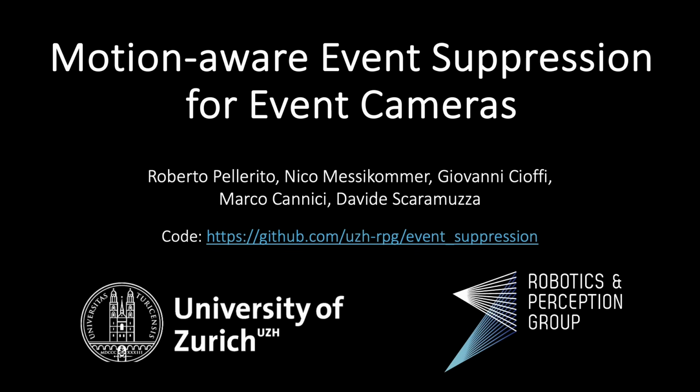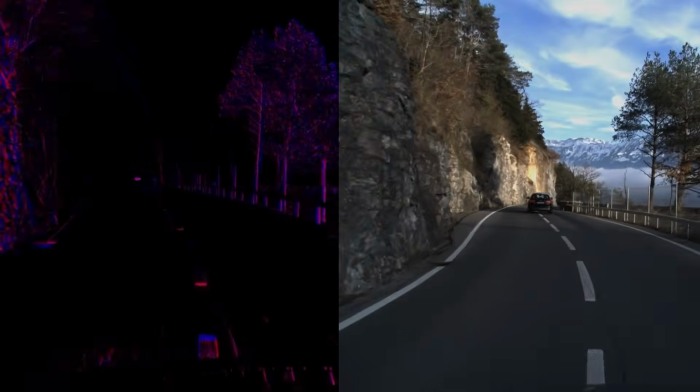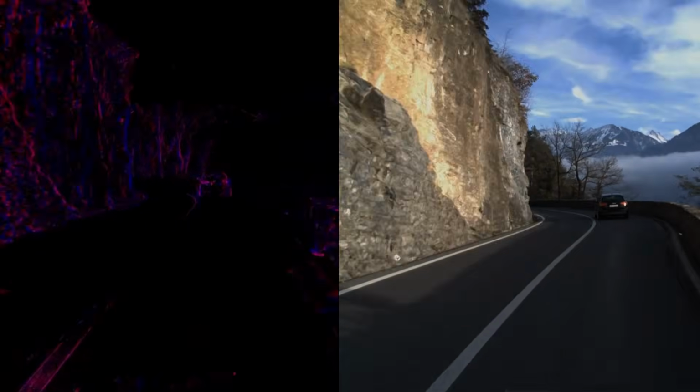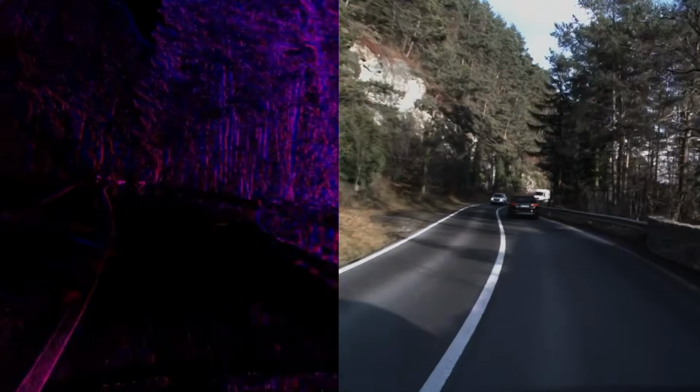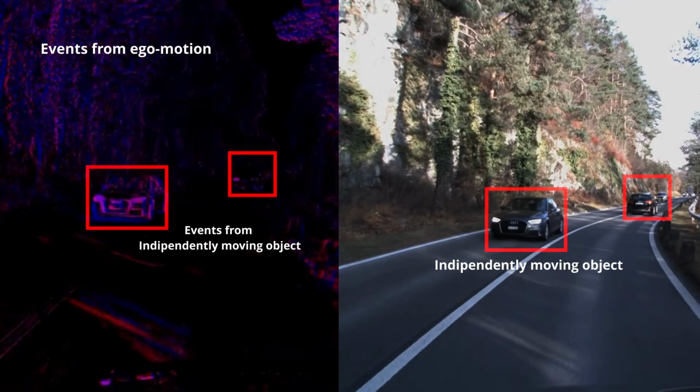We present motion-aware event suppression for event cameras. When navigating a dynamic environment like autonomous driving, a system faces a fundamental challenge, separating our own movement from the movement of others. As you can see here, the camera's own ego motion causes the entire static background to shift in the frame. At the same time, we have independently moving objects, like these other cars, following their own trajectories.